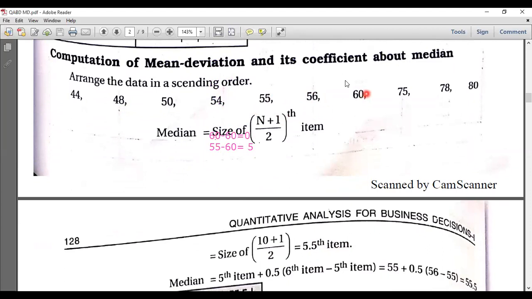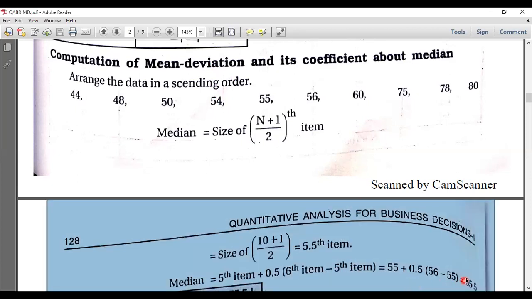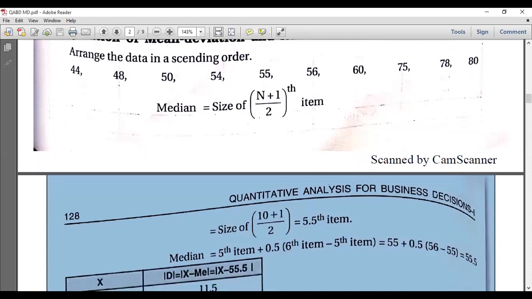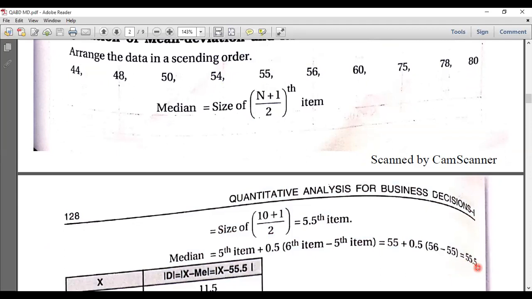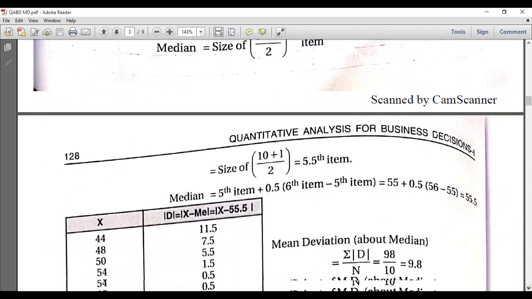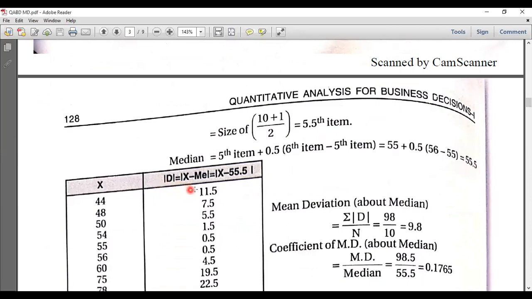It means the median lies between this 55 and 56. You can't directly take it as in between. So we have a formula. The fifth item is 55, plus the 0.5 that lies between these two. What is the difference? Sixth item minus fifth item, that is 56 minus 55. We solved these kinds in the previous classes. So we got the median as 55.5. Now, with the median we got here, just apply the formula to calculate the mean deviation. Modulus d is equal to x minus median.